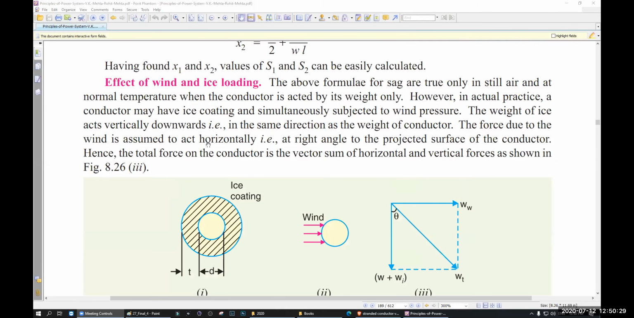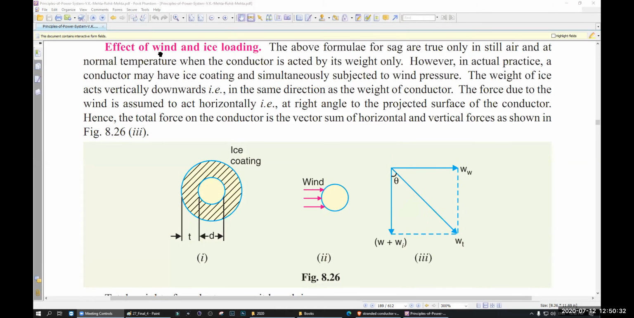Now let's look at the effect of wind and ice loading. Remember, if there is any ice, the diameter increases. That means the weight increases, right? So your normal weight and your ice weight work directly downward, and your wind works 90 degrees to it. That means your ice loading and your normal loading work perpendicular to the ground. Your wind loading works parallel to the ground.